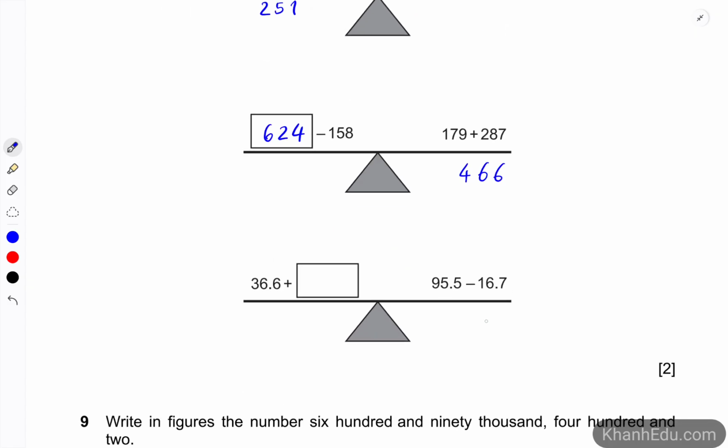And the last one, number 8, 95 minus 17 is going to be 78. So 36.6 has to be added to 42.2 to become this one.